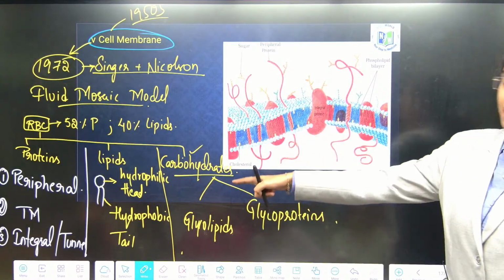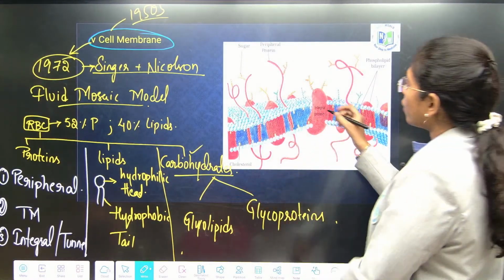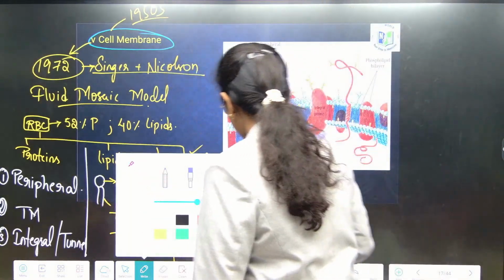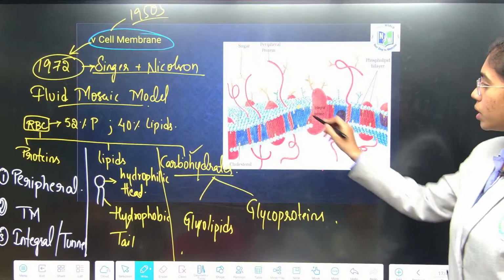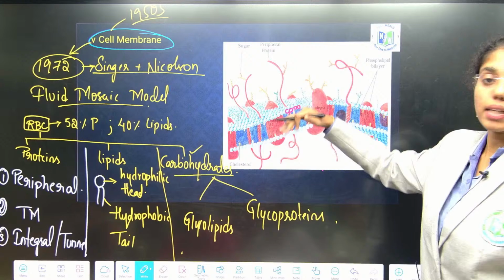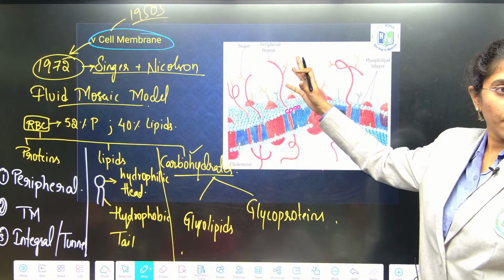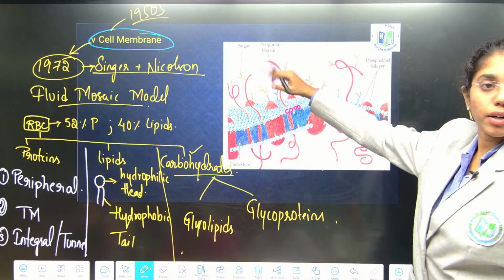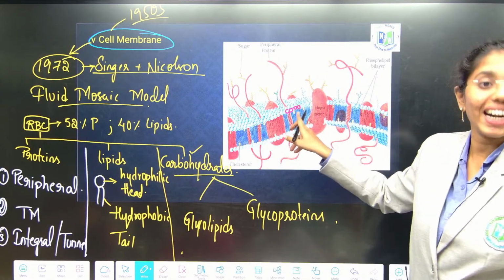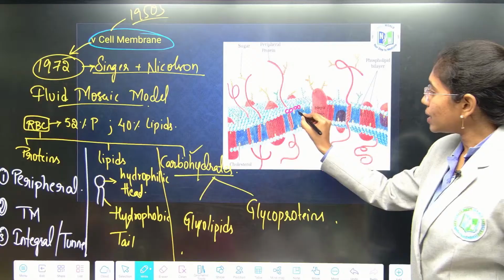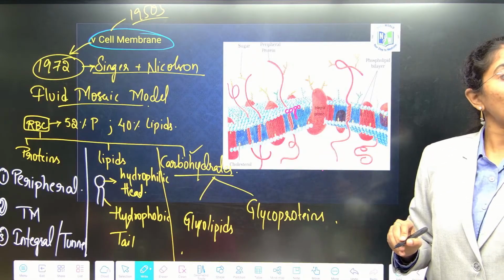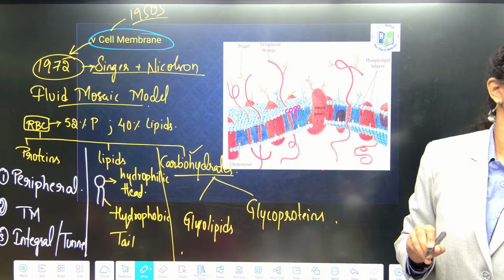Look into the lipids first. It has a hydrophilic head. These are the small globules, can you see? Even in your NCERT diagrams, these hydrophilic heads are towards the outer side of the cell membrane. That means in the outer environment of the cell membrane, hydrophilic heads are present. Towards the inner side, hydrophobic tails are present. They have fear of water molecules.